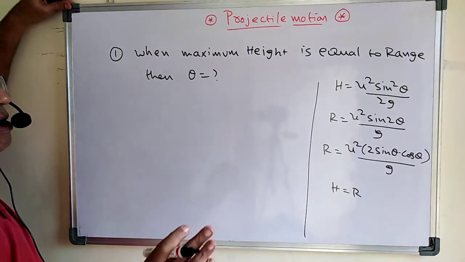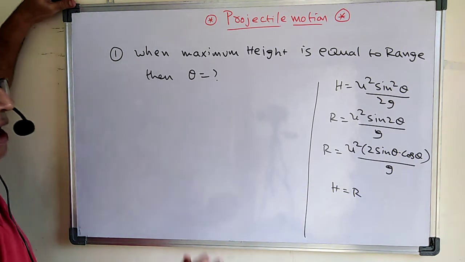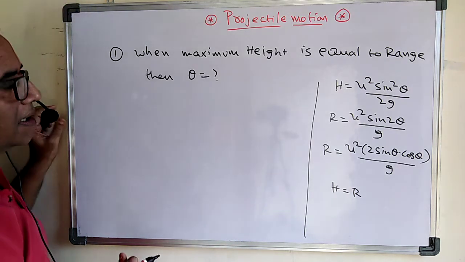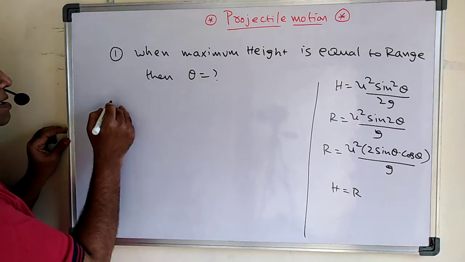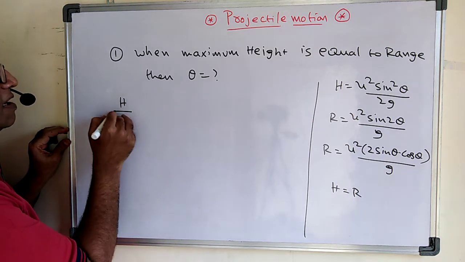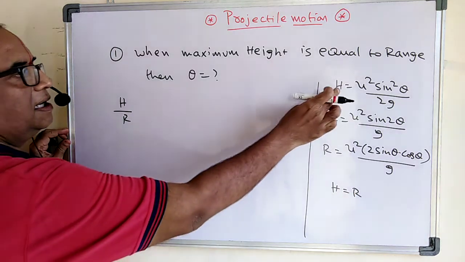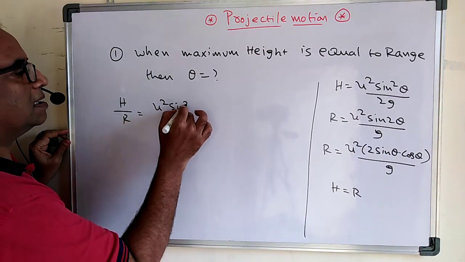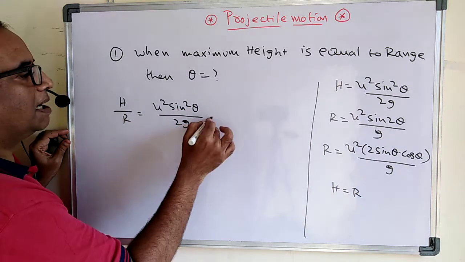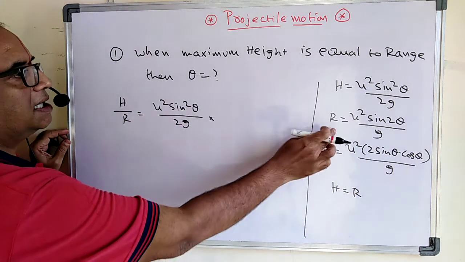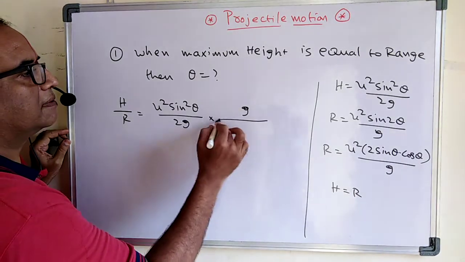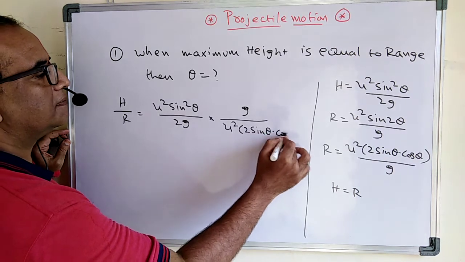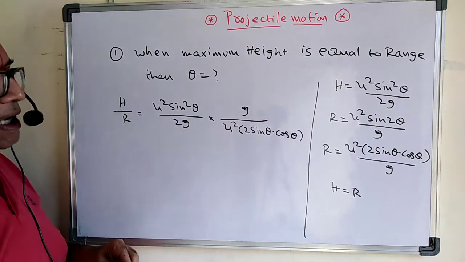First let us discuss the relation between the height and the range. So what is the relation between height and range? Observe carefully here. Let us first divide h by r. See what h is here: u square sine square theta by 2g, multiplied by the reciprocal of the range, g by u square into 2 sine theta cos theta. Okay, can I write it like that?